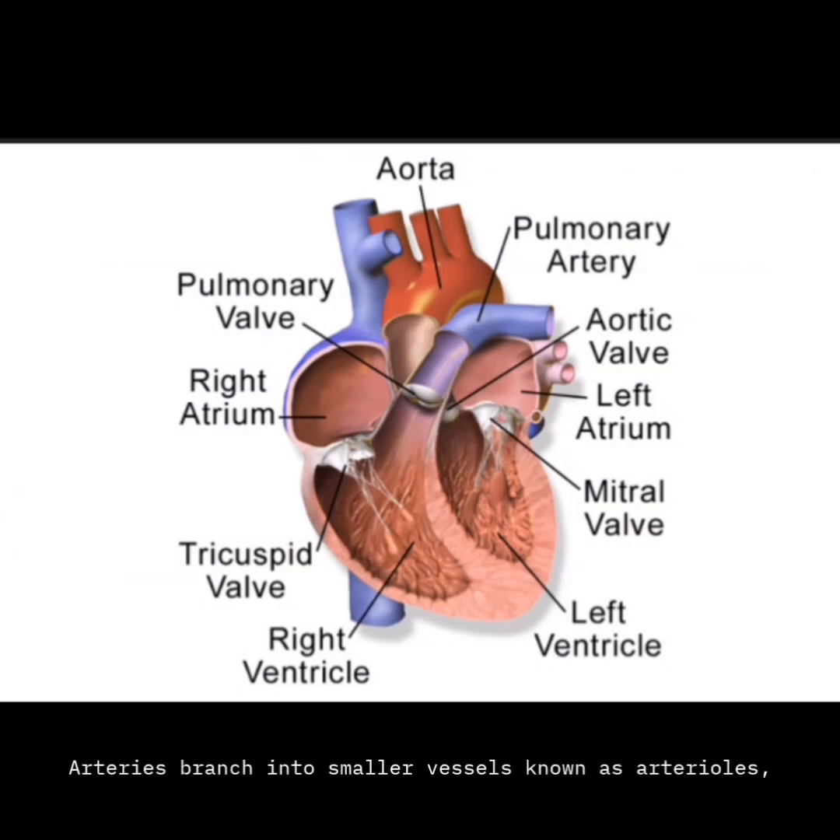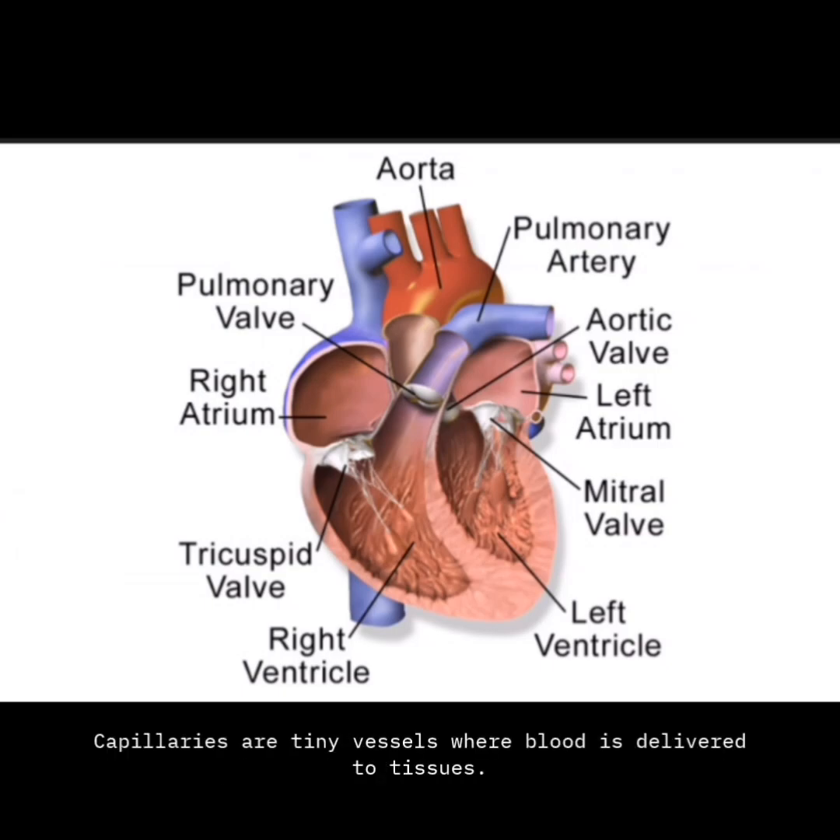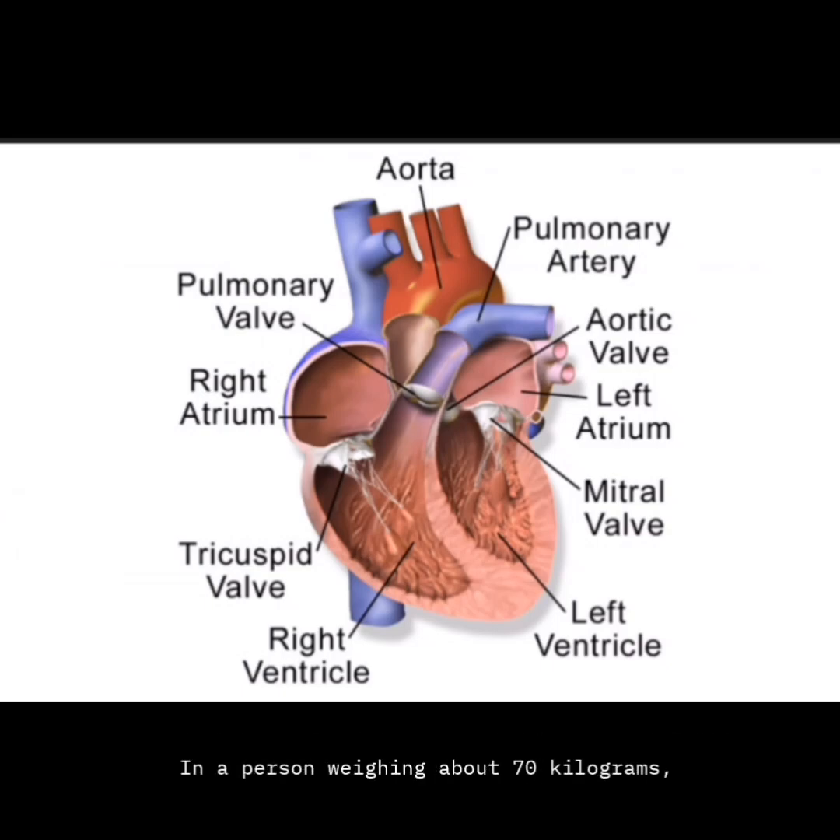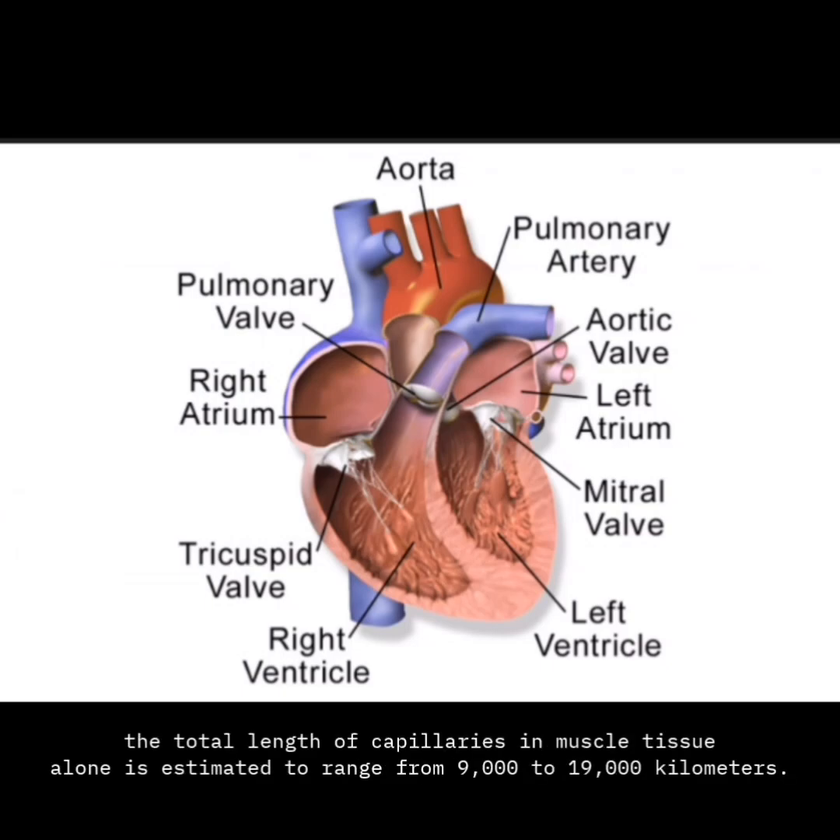Capillaries. Arteries branch into smaller vessels known as arterioles, which then divide into capillaries. Capillaries are tiny vessels where blood is delivered to tissues. These vessels eventually join together to move blood into the venous system. In a person weighing about 70 kilograms, the total length of capillaries in muscle tissue alone is estimated to range from 9,000 to 19,000 kilometers.